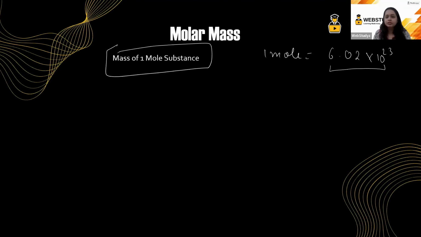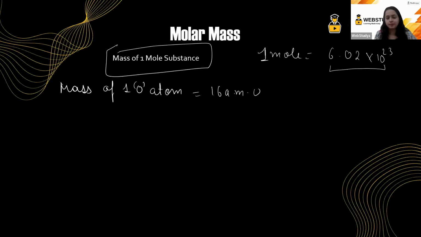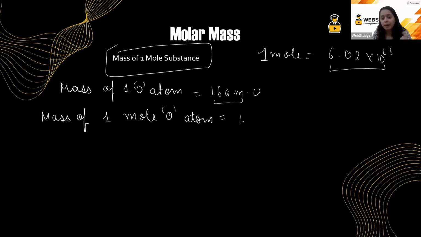So students, if I talk about the mass of 1 oxygen atom, that is 16 atomic mass unit, I guess. But I have to calculate the mass of 1 mole of oxygen atom. So what will be the mass of 1 mole of oxygen atom? That is equal to the mass of 1 oxygen atom into the number of oxygen atoms in 1 mole.